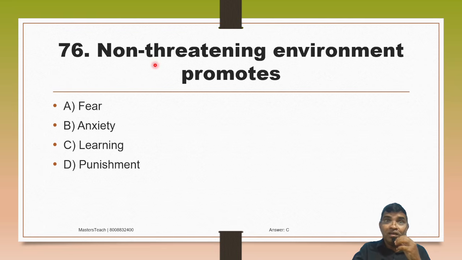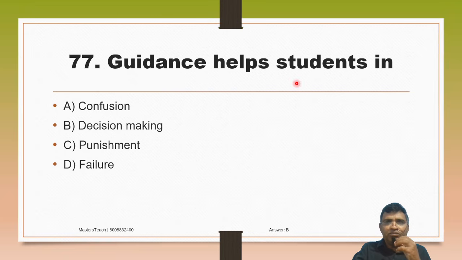Then non-threatening environment promotes. Non-threatening, okay, remember this. Fear, anxiety, learning, punishment. Non-threatening means it promotes learning. Option C. Then guidance helps the students in A. Confusion, B. Decision making, C. Punishment, D. Failure. Guidance helps the students in decision making.